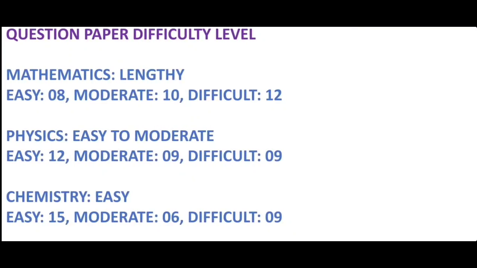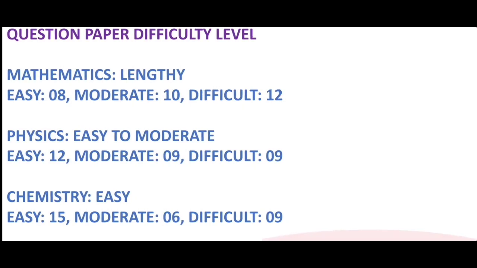As far as mathematics, the question paper is said to be lengthy. Though it is not difficult, it is said to be lengthy and a few questions are said to be tricky. The total number of easy questions are 8, moderate questions are 10 in number, and difficult questions are 12.